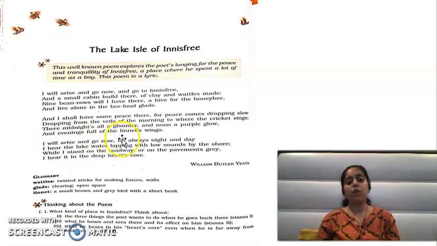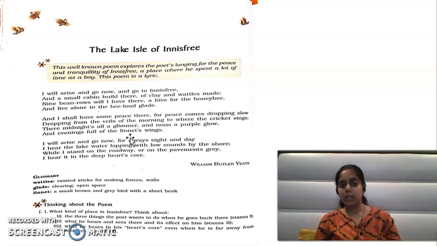And evenings full of linnets' wings. So, what is a linnet? Linnets are birds. Okay, linnets are birds. You might have seen around 5 or 6 in the evening when there is sunset. You might have seen so many birds which are flying in a line.